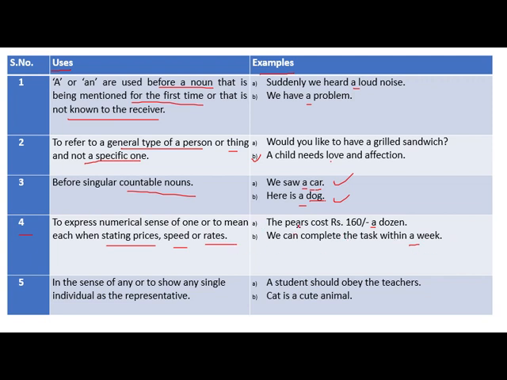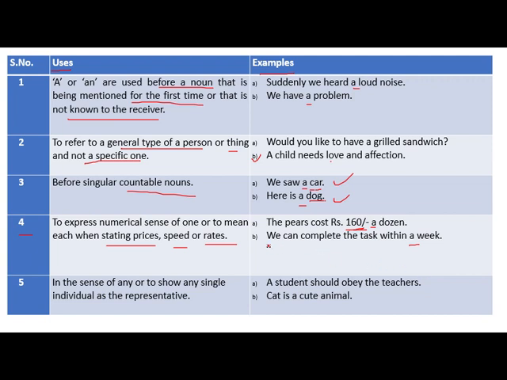In the first sentence, the pears cost 160 rupees a dozen. Here we have mentioned the cost of pears. In the second sentence, what exactly do we want to say?